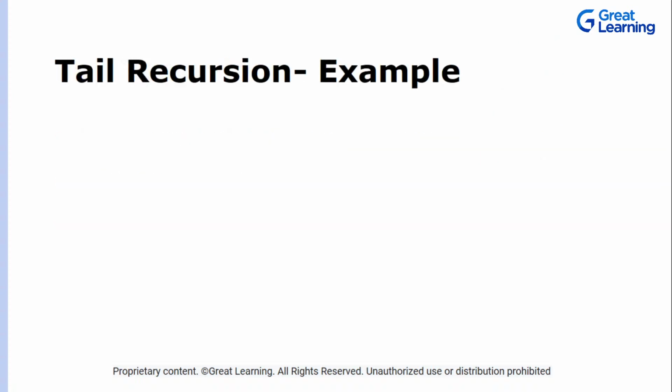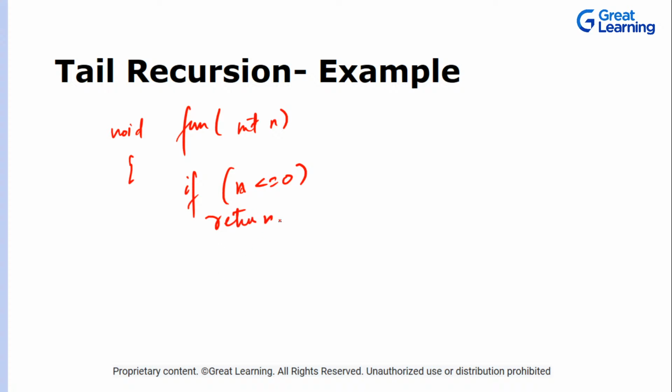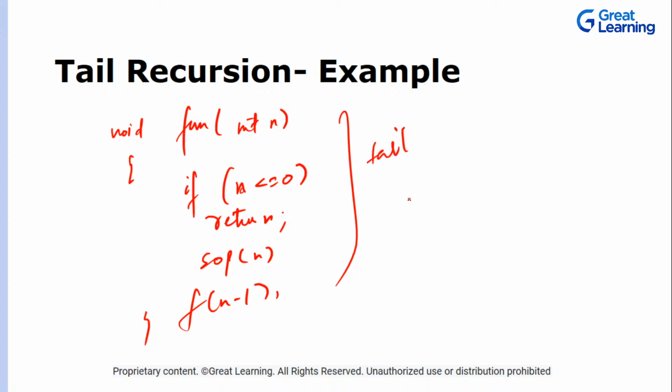Let's take the same example. Void fun(int n). If n is less than or equal to 0, return. And then SOP n, and then the function calls itself. Done. So this is your tail recursion example. Simple, right? Now if you ask, what is this activation record, sir? We don't get it. What is this activation record?